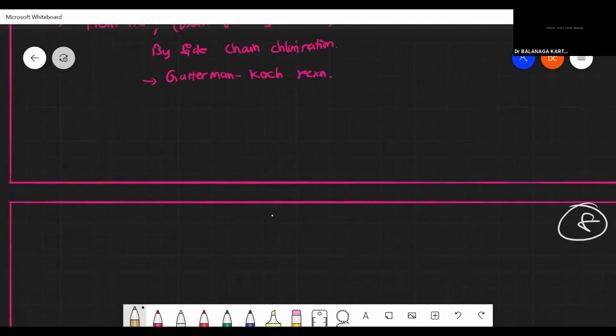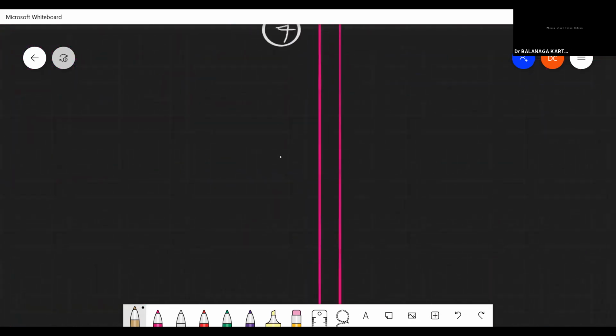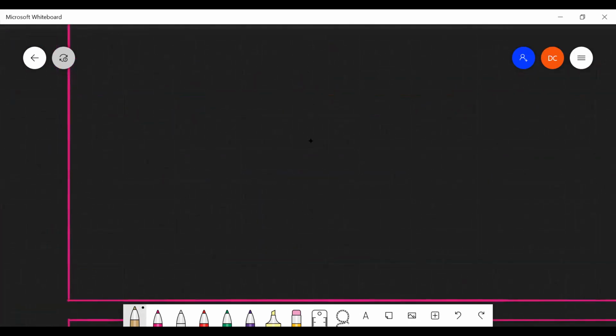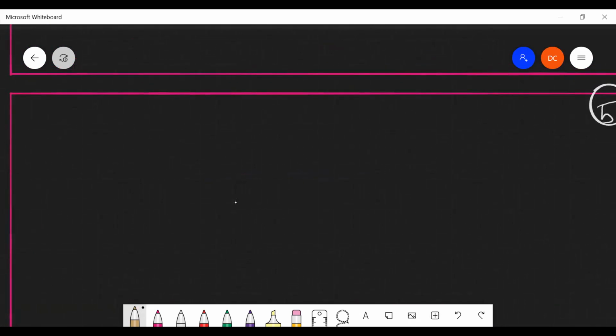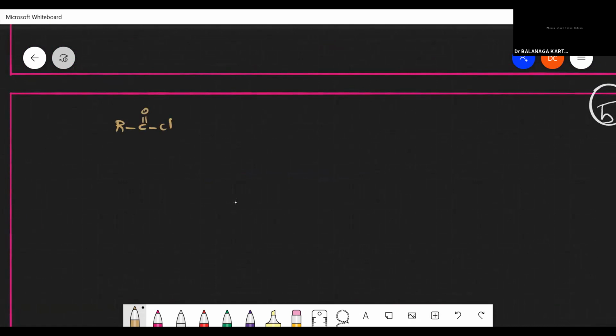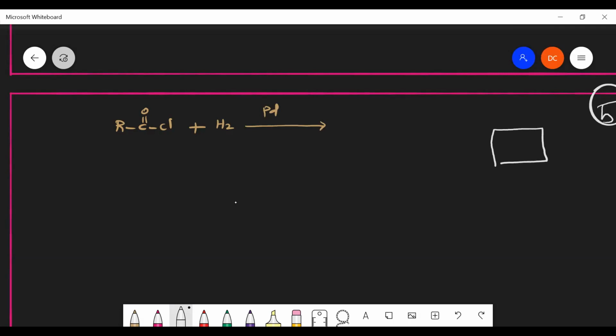Okay. So from acyl chloride, what do you mean by acyl chloride? Sir, RCl, sir. No, sir. RC double bond O, then Cl, sir. Very nice. Or RCOCl, I can take, which will be reduced by using some reducing agents. Palladium. If I use palladium hydrogen, what kind of product can I get? Palladium hydrogen. Surface chemistry. Did you study about surface chemistry? RCHO is the product, sir.